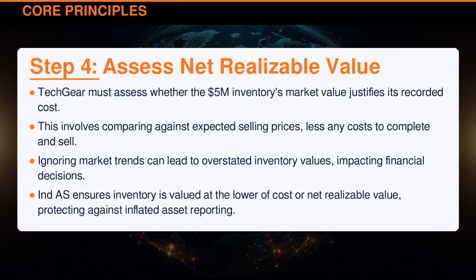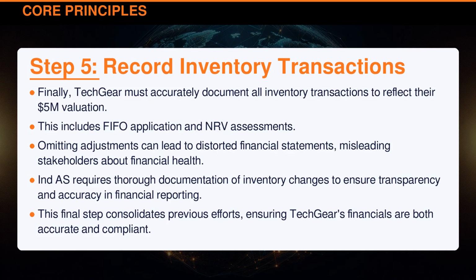Finally, TechGear must accurately document all inventory transactions to reflect their $5 million valuation. This includes FIFO application and NRV assessments. Omitting adjustments can lead to distorted financial statements, misleading stakeholders about financial health. Indian Accounting Standard requires thorough documentation of inventory changes to ensure transparency and accuracy in financial reporting. This final step consolidates previous efforts, ensuring TechGear's financials are both accurate and compliant.